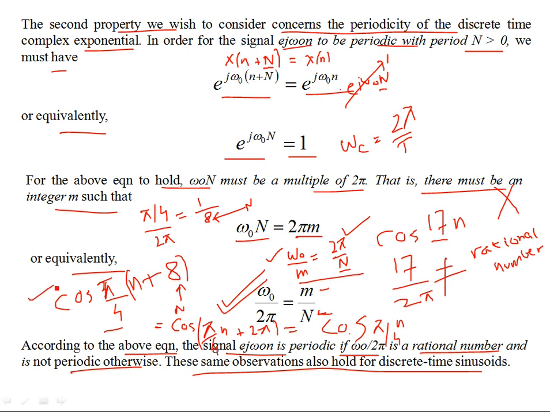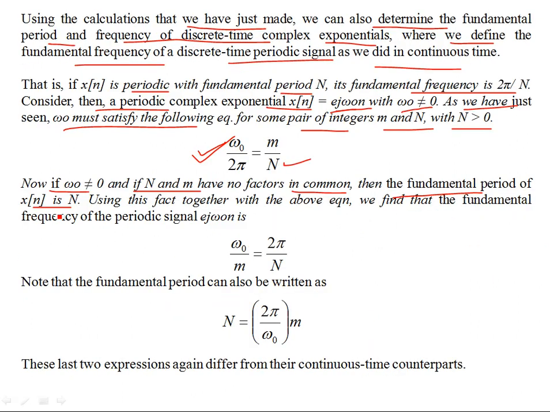So if you consider this example again, you see that this is capital N, right? Because how we decided that this would be periodic is we just divided this by 2 pi and it came out to be a rational number. The idea is just to see if omega naught is a multiple of pi, because then the pi is going to cancel and you're going to end up with a rational number anyway. So this denominator gives the period, and that's the capital N. And if you plug this back, you're going to get back the original sequence. So this N is the period of the signal, because if it is periodic, then it has to have some period, right? And N is always a positive integer quantity.